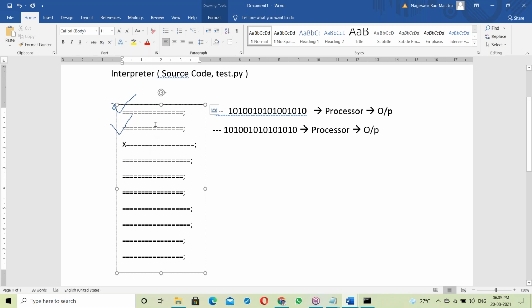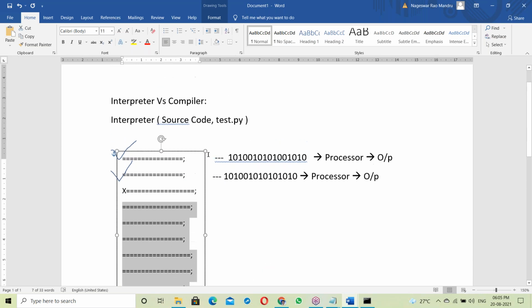So the interpreter goes line by line: first line checking, then execution immediately; second line checking, then executing immediately. Suppose any error comes, it simply stops there. It shows only one error and won't go to the next statements. I just showed this practically. So this is the working of an interpreter.